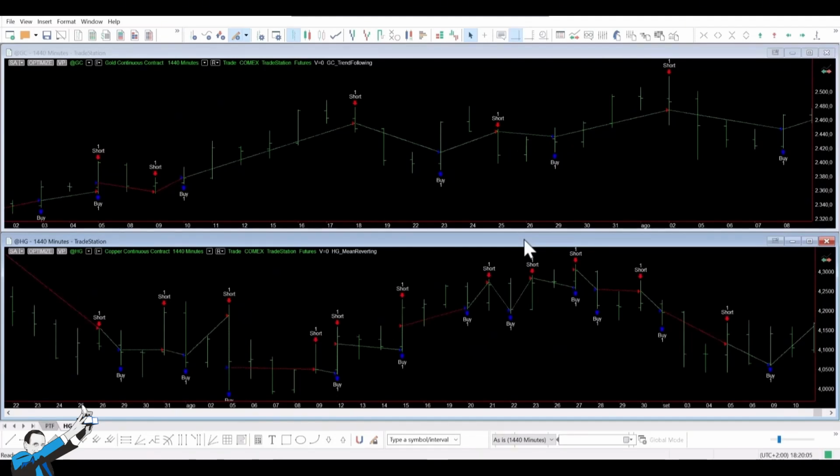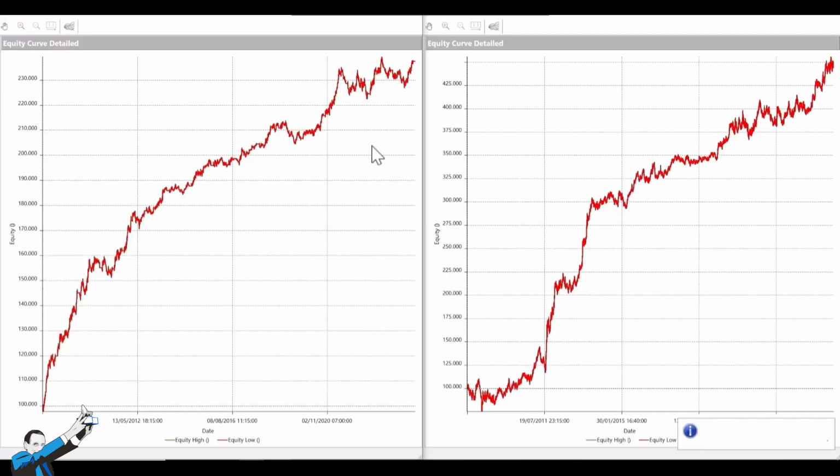Hello and welcome to this brand new video where we'll analyse two trading strategies on metal futures. More specifically, we'll look at a strategy for copper futures shown here on the left and a strategy for gold futures with its equity line shown here on the right.